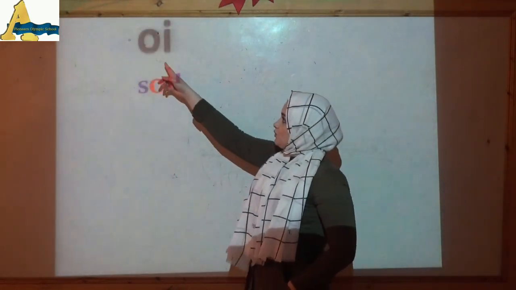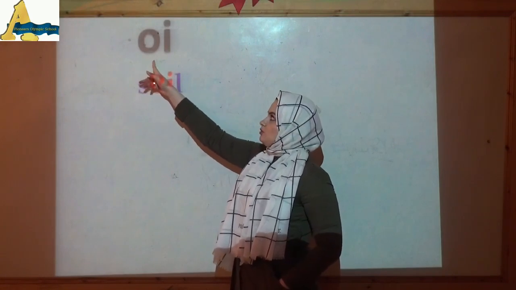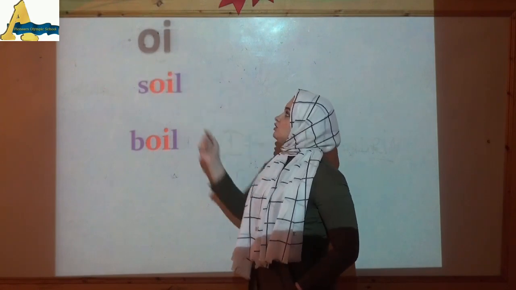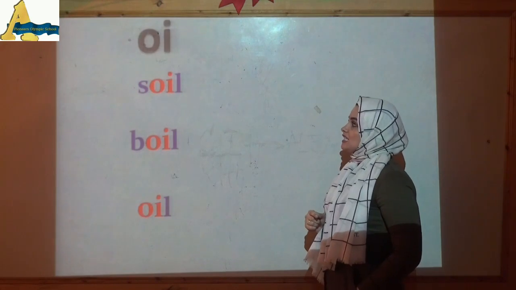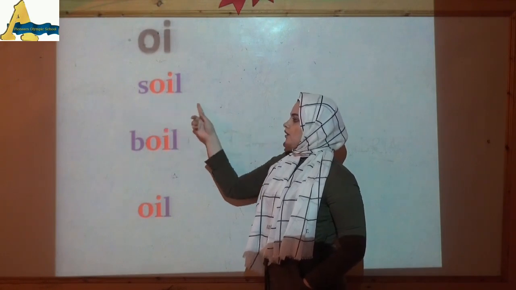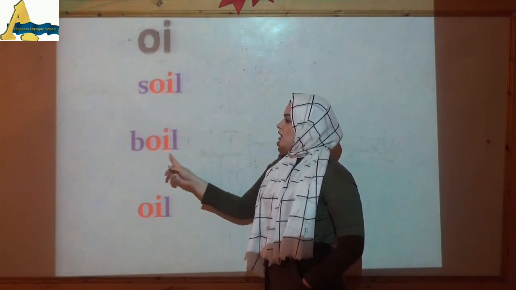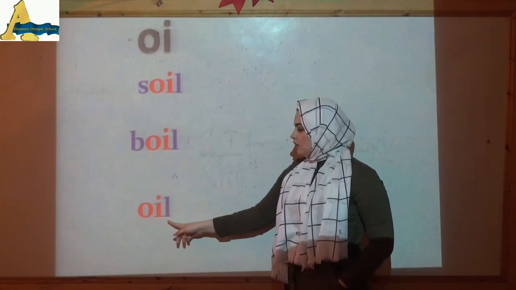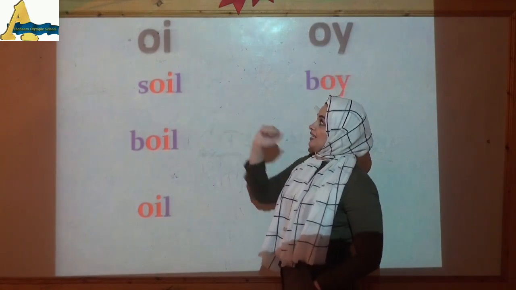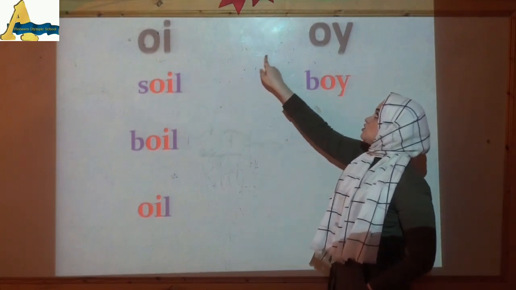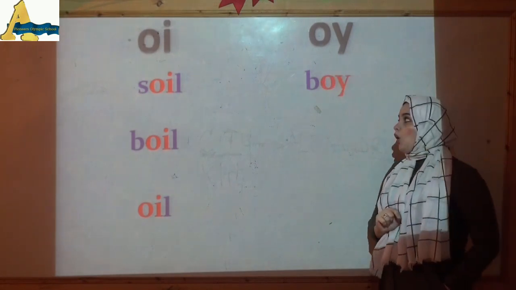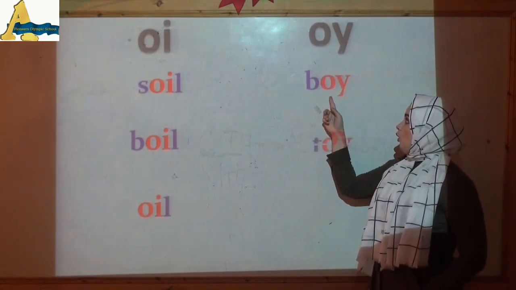Now, can you read this sound? What's this sound? Can you read it? Oi. Oi. How do you write oi? O and I together make sound oi. Let's read these words. Oil, soil. Oil, boil. Okay, when sound oi comes at the end of the word, we said before that I is so shy, so it will not be I. We will write it Y. O and Y together make sound oi. Let's read this word. Oi, boy.